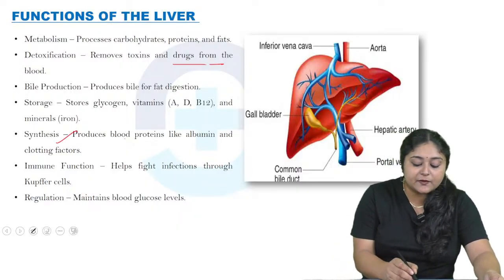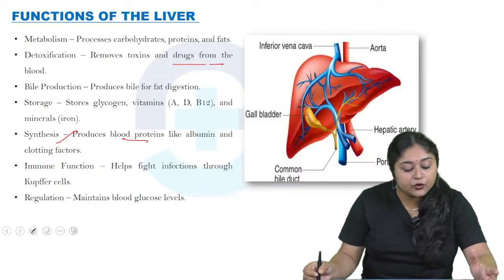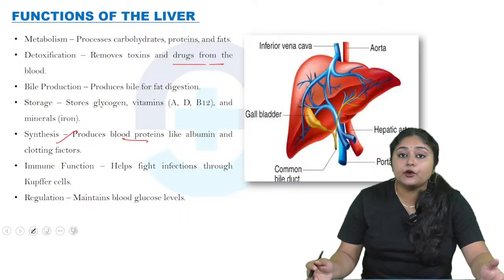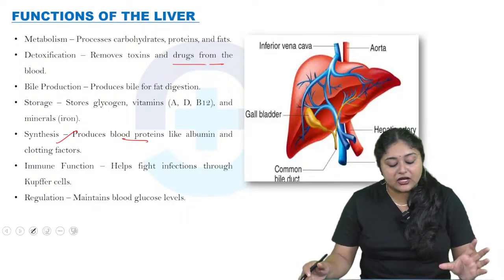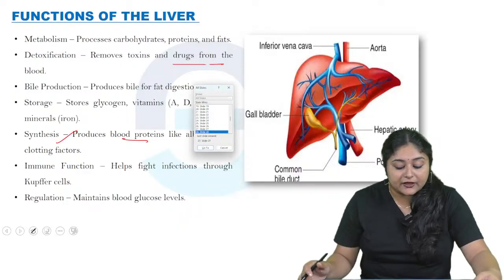Next is synthesis, mainly producing blood proteins like albumin and then clotting factors. Immune functions, like helping to fight infections through the Kupffer cells, and then regulation, maintaining the blood glucose level.